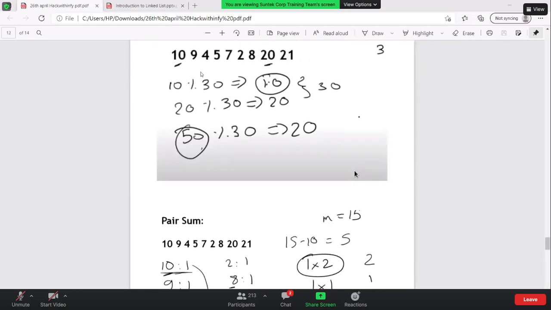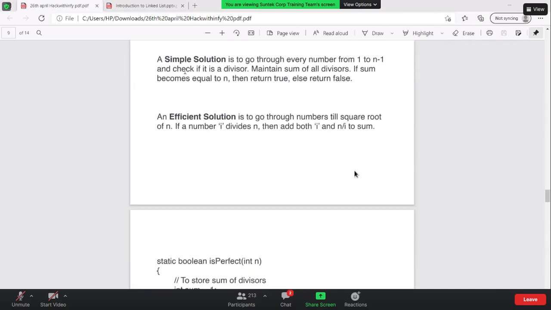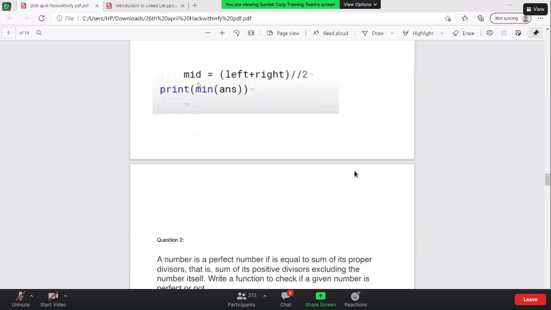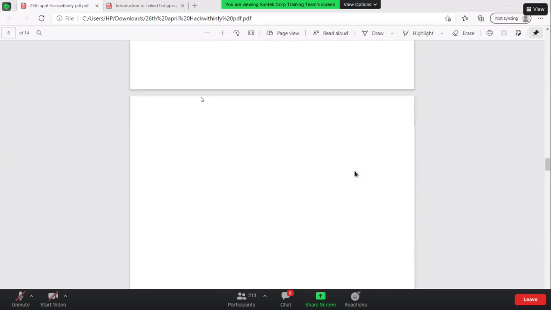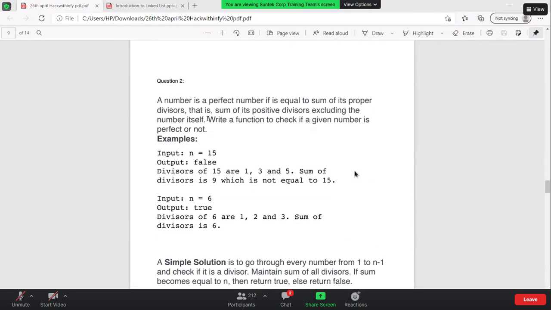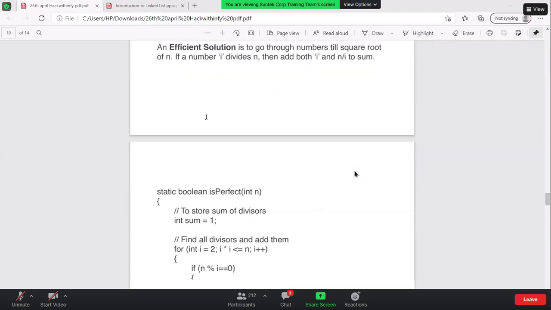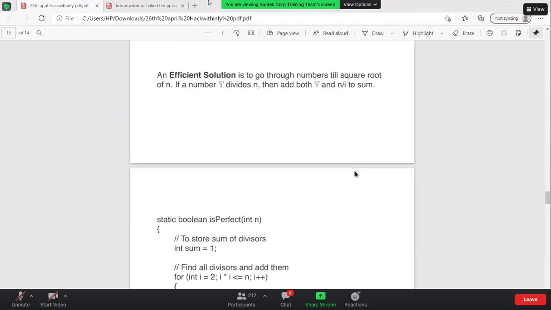Okay, we have one more remaining question to discuss. What I have discussed as of now, I will call it an easy question. That was the second one. That was the first one we discussed. There's still a question left to discuss in this PDF, which I would call on the higher side, the toughest one from all of these. So maybe we can discuss it in tomorrow's class, because it's going to take more time.